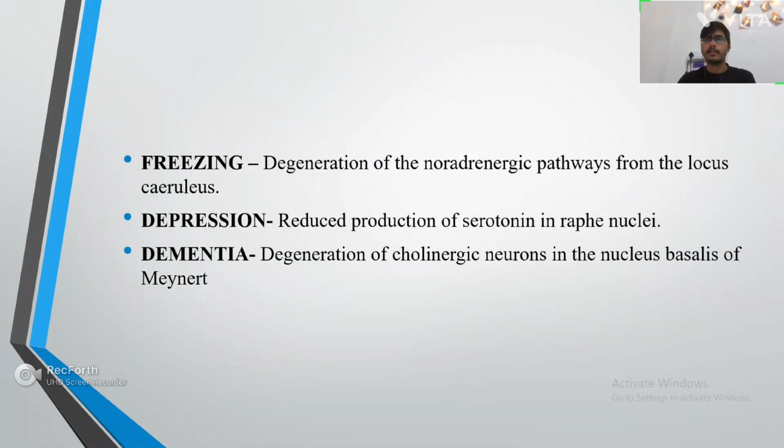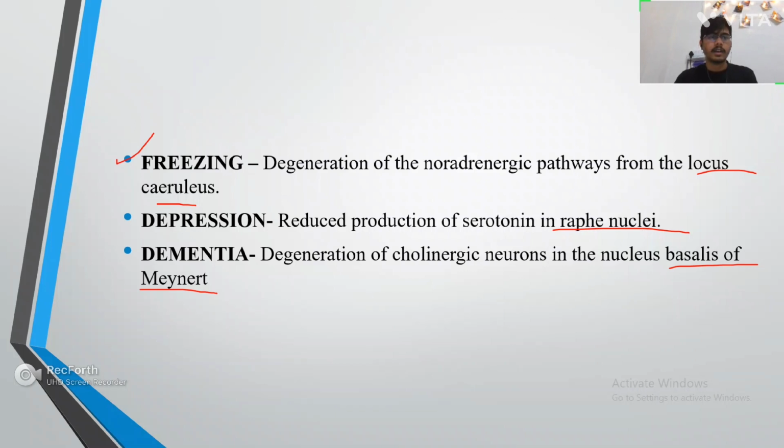Now we have seen previously that apart from the basal ganglia, the lower brainstem was also affected in Parkinson. So locus coeruleus was affected, raphe nuclei, and the nucleus basalis of Meynert was affected.